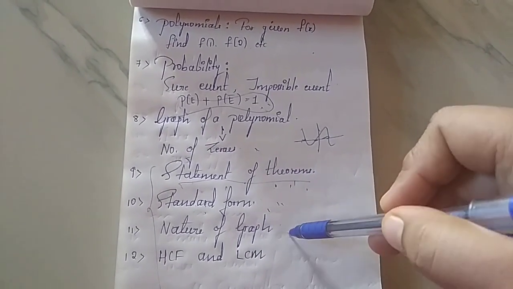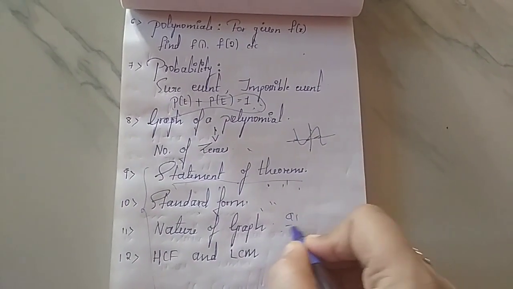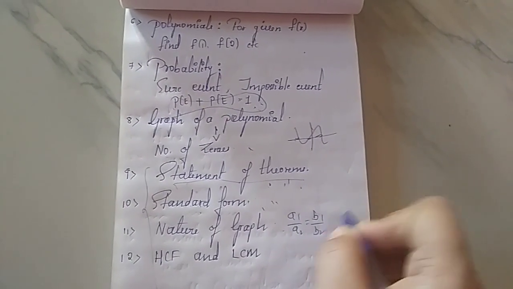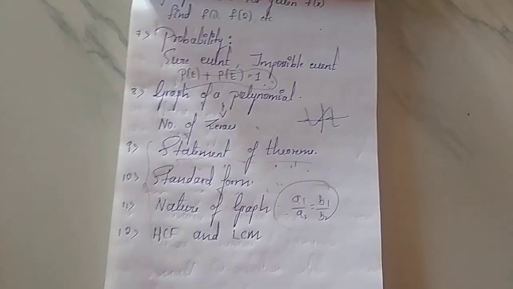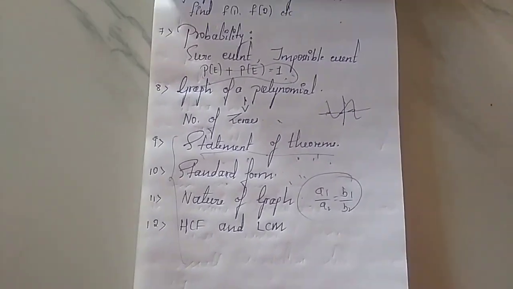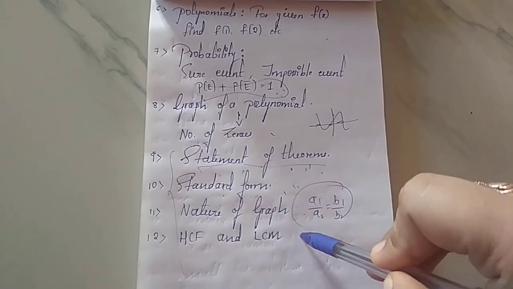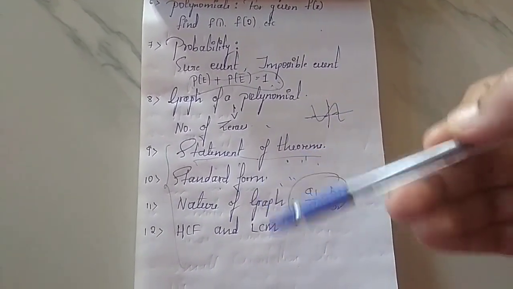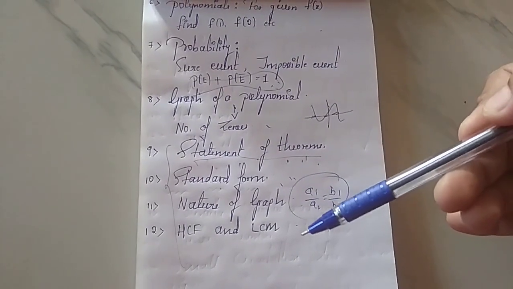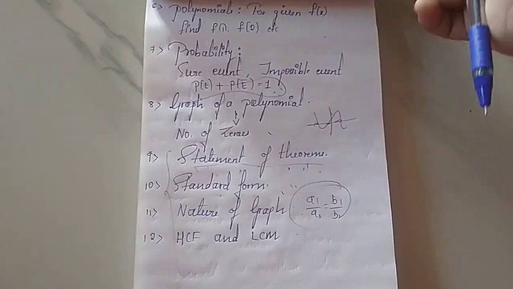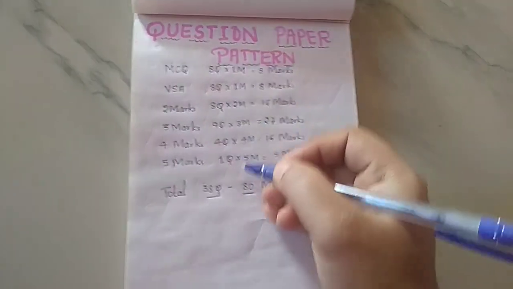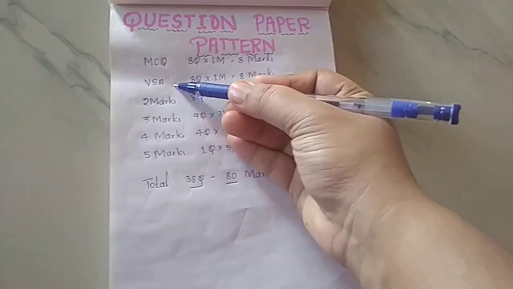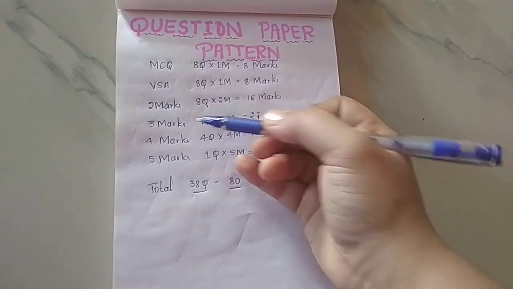Next is the nature of the graph, by using a1 by a2 is equal to b1 by b2. By using this you can easily identify whether the given lines are parallel or coincident. Next, they may give two numbers and ask you to find the HCF or LCM of the given numbers. So till here we have covered everything: multiple choice questions, very short answers, and 2 mark, 3 mark, 4 mark and 5 mark questions.